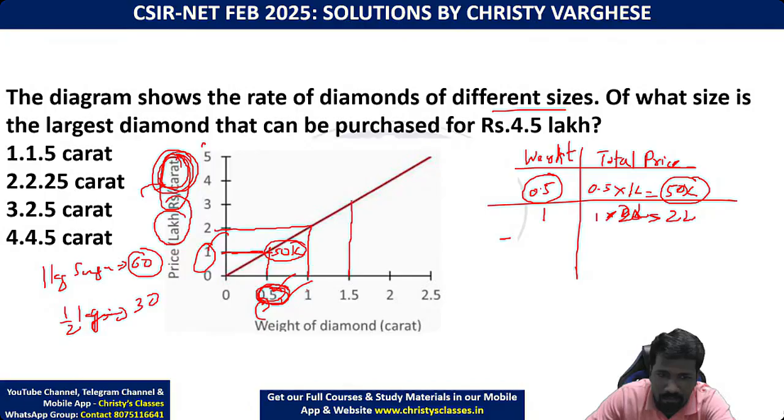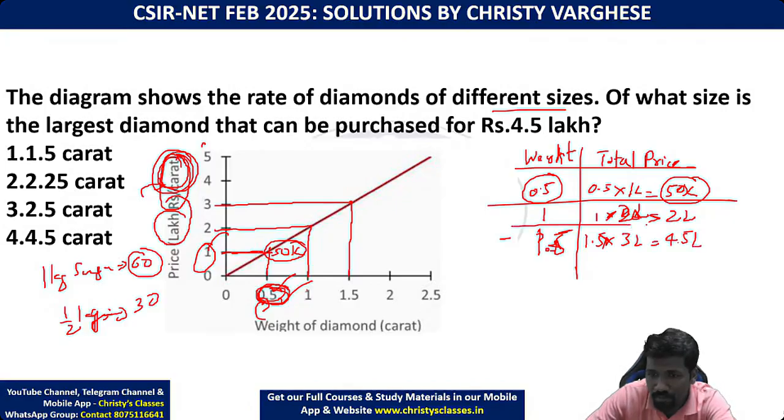Third one, 1.5 carat, is 3 lakh rupees per carat. 1 carat was 3 lakh. So 1.5 carat means 1.5 into 3 lakh. 1.5 into 3 means 4.5 lakh. Actually, the question is over.